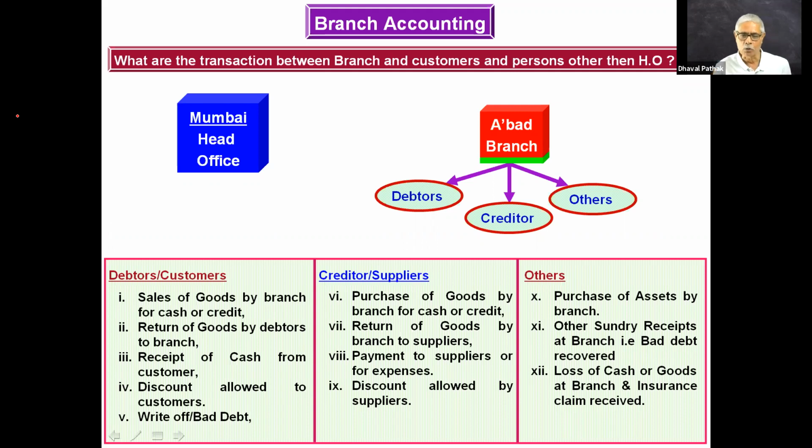If you have got any doubts, please start asking me questions. Or if you want to take a screenshot of this, you can take a screenshot because I have given the list of transactions. Normal loss of goods also will not appear in branch account. So have a screenshot of this presentation to remember which transactions will not appear in branch account that we prepare in the books of HO.